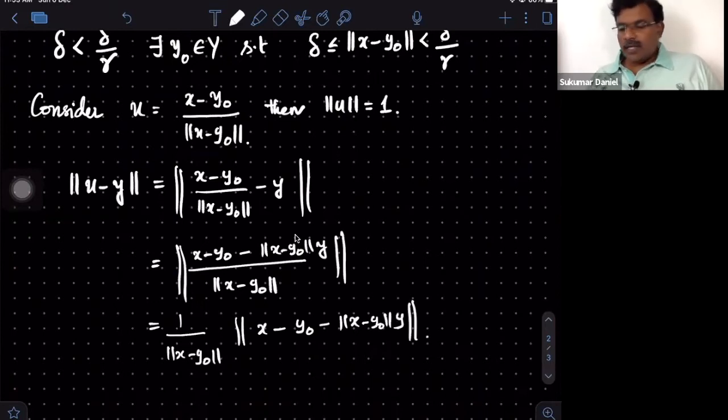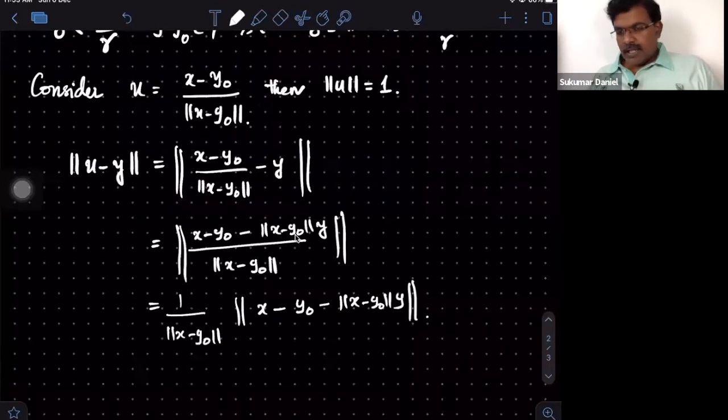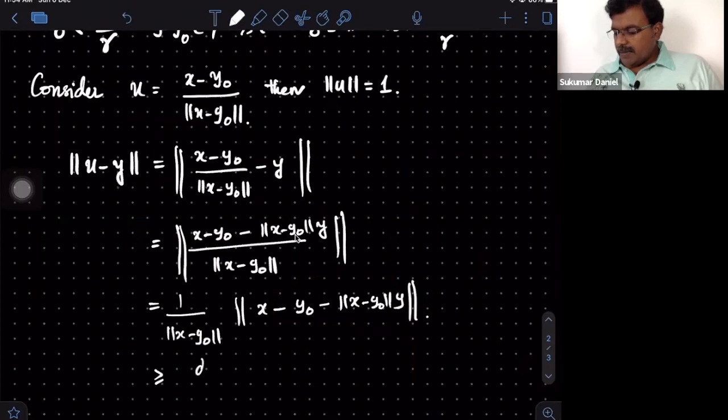Notice that Y is any element and Y naught is such an element. Observe that Y naught is also an element of Y and Y is also an element of Y, and hence, excluding the X, all other elements are elements of Y. So this is the distance from X to Y multiplied by 1 over the norm of X minus Y naught.